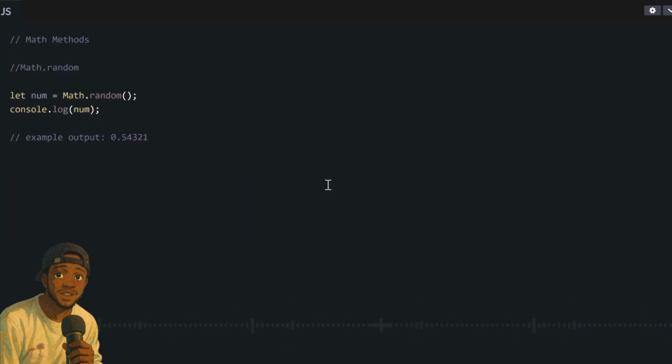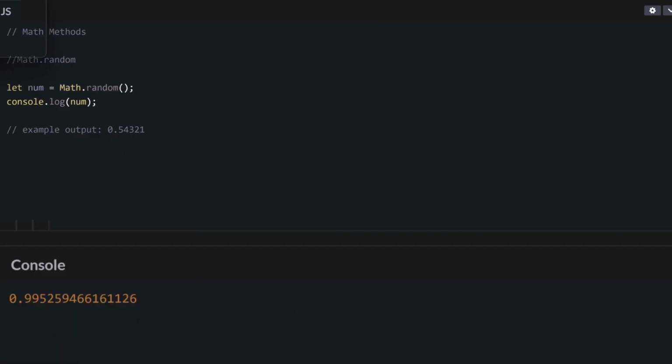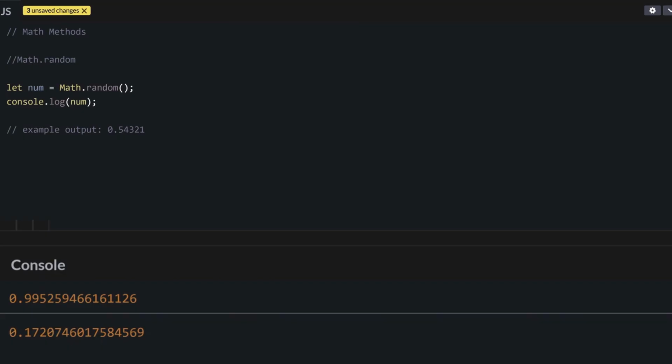I want to show you some nice mathematical methods we fit use for JavaScript. The first one, now, how to generate a random number. To generate a random number for JavaScript, you go use math.random. This math.random method, e give you random number between 0 and 1. The number wey e go give go be 0 point something something. If it is 0.1, 0.9, 0.8, but the number will be decimal and it no go ever reach 1.